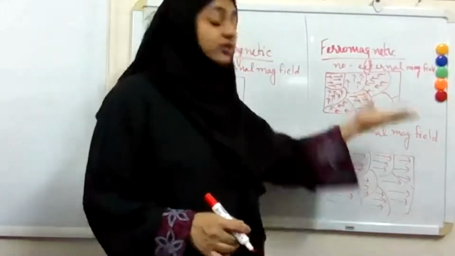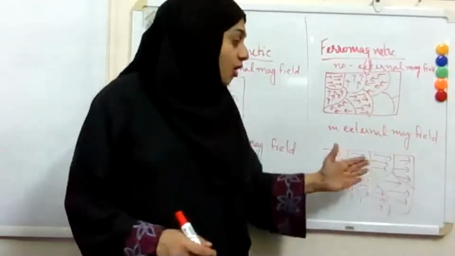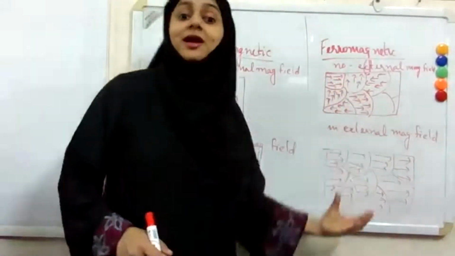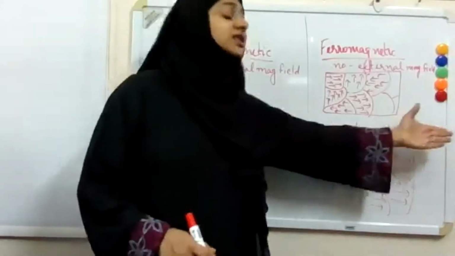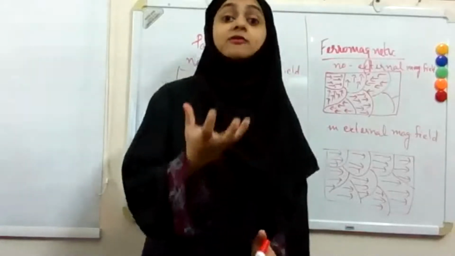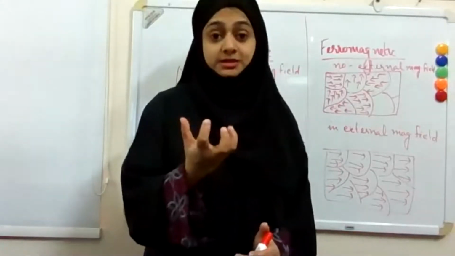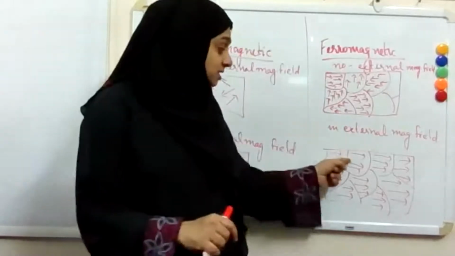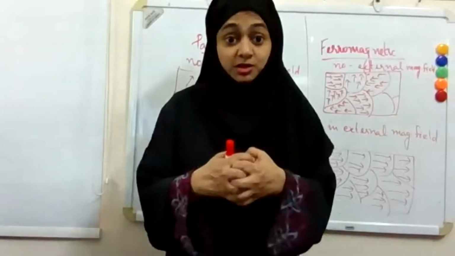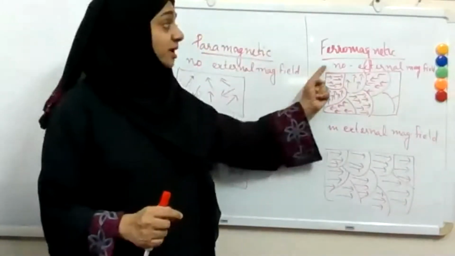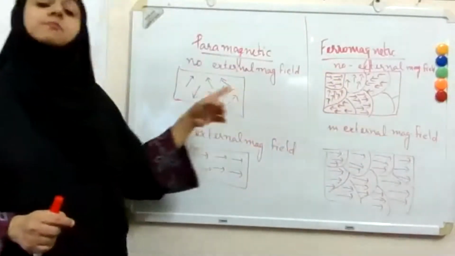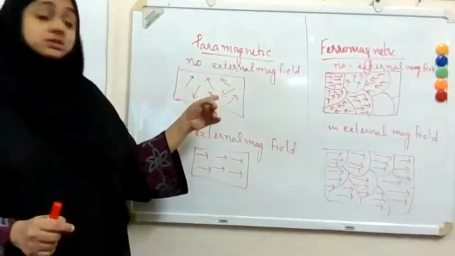So even if you remove the external magnetic field, all the domains may not go back to the random orientation, and therefore even in the absence of an external magnetic field, they will still retain some amount of magnetism, because it is not very easy to break all the domains. They are communities, groups. That is why ferromagnetic substances are strongly magnetic in nature compared to paramagnetic substances.